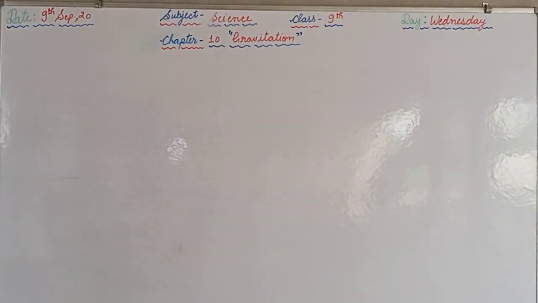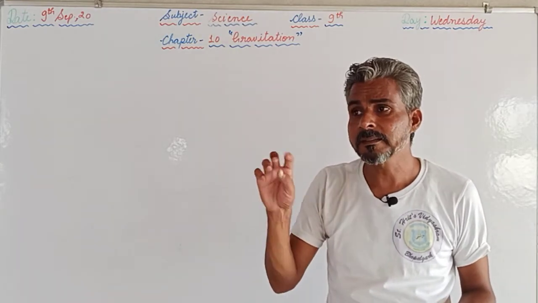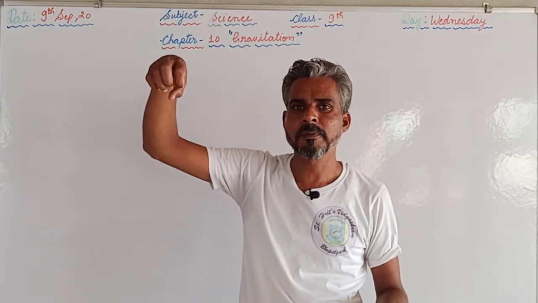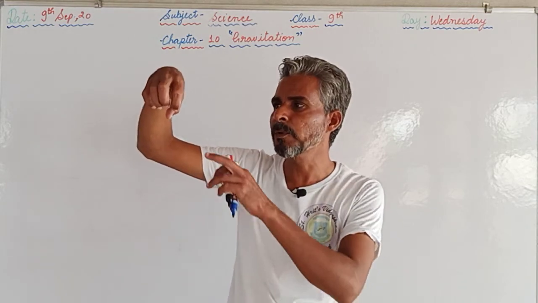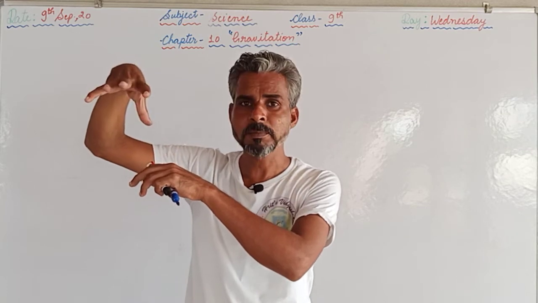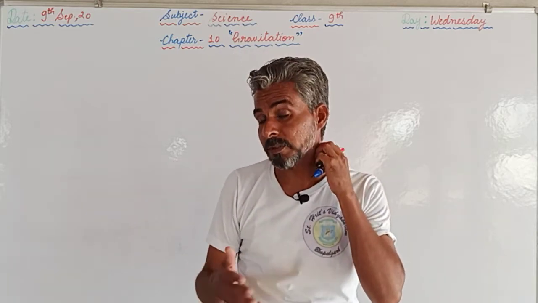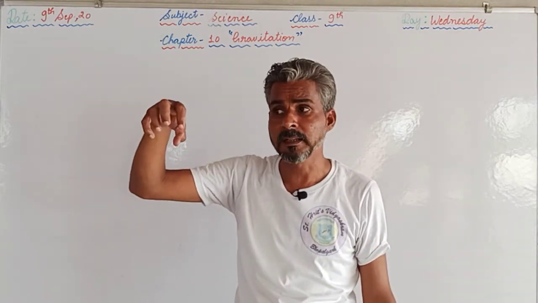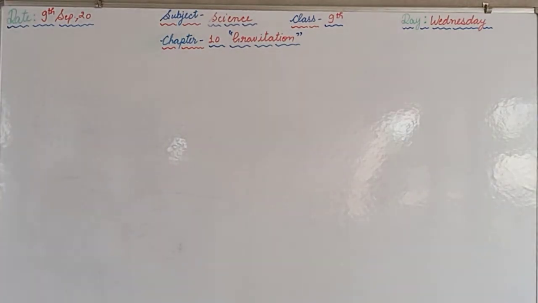Now the second question: what do you mean by acceleration due to gravity? Gravity means the earth's gravitational force. We will take again the same example. If any ball is dropped from a certain height, it will move towards the earth. It will accelerate because at the initial point it was at rest, but as we drop it, it acquired motion. It means it acquired acceleration also, because initially it was at rest, and the velocity is increasing. So the acceleration produced in that ball, how is it possible? It is produced by the Earth's gravitational field.